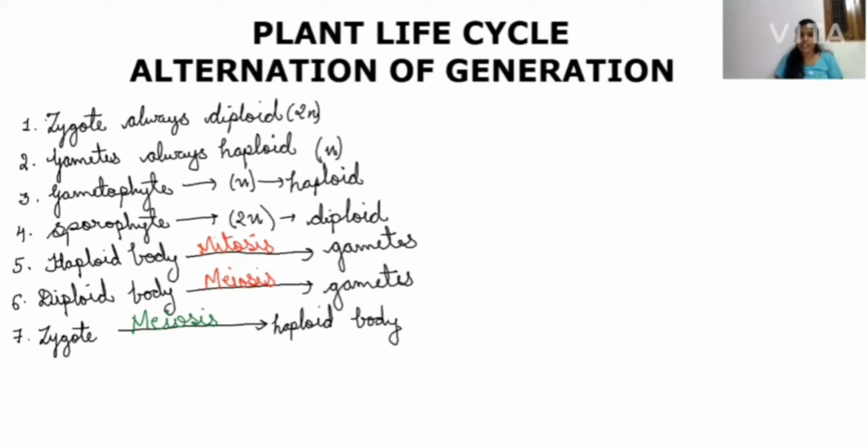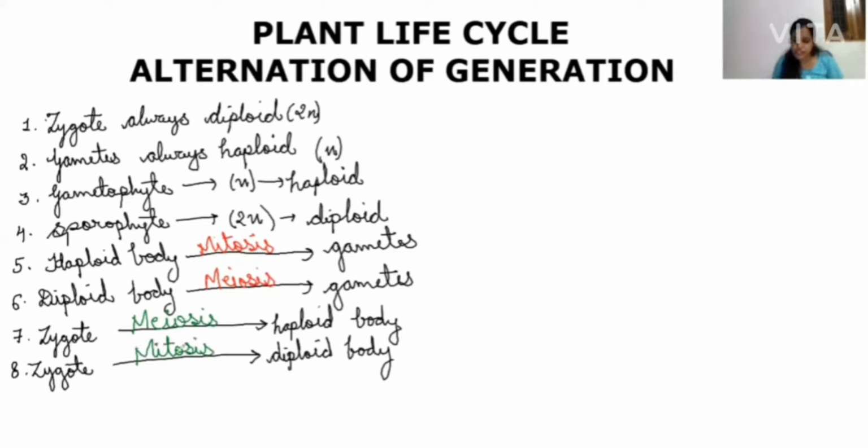Next point, now we'll talk about the formation of the diploid body from the zygote. We have the zygote again, and this time mitosis, or equational division, is going to form the diploid body. So the diploid body is formed by what type of division? It is formed by equational division or mitosis. These are key points on which questions are asked a number of times, and we can easily write the life cycles of plants.